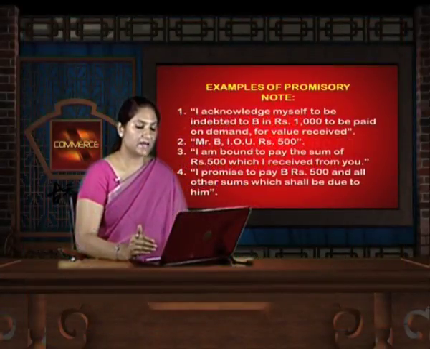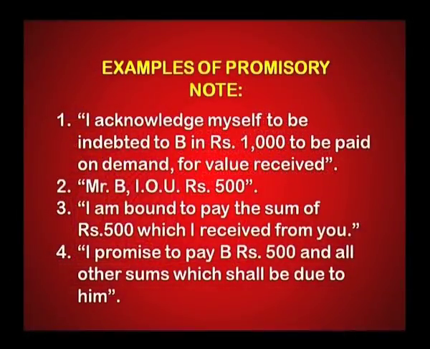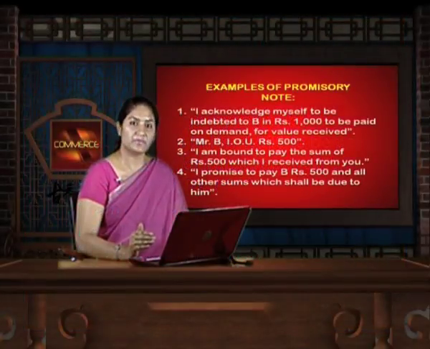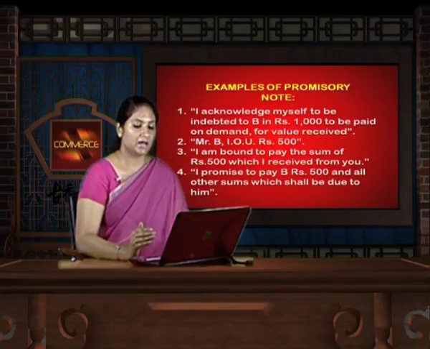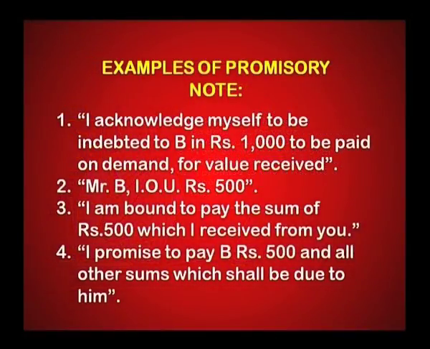In the fourth example, "I promise to pay B rupees 500 and all other sums which shall be due to him." In this example, there is a promise to pay. Assuming the person who has made the instrument has signed it, the person to whom the payment is to be made, that is Mr. B, is also certain. The amount being rupees 500 and all other sums.